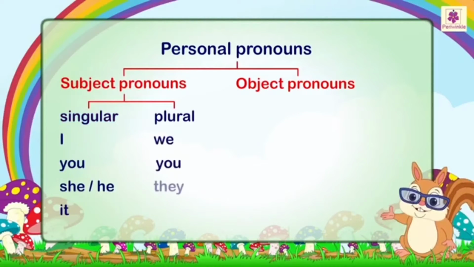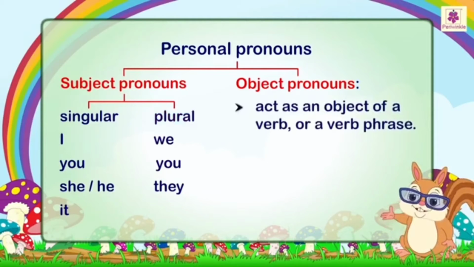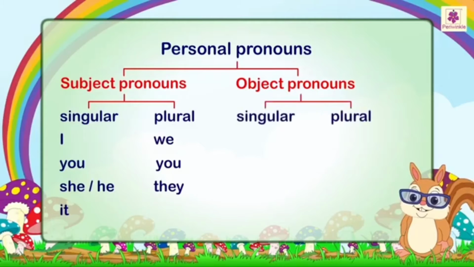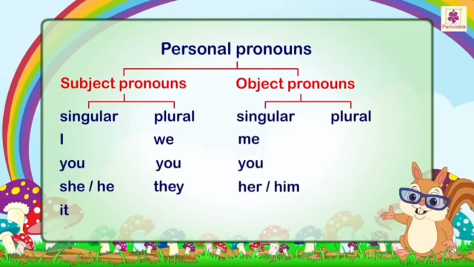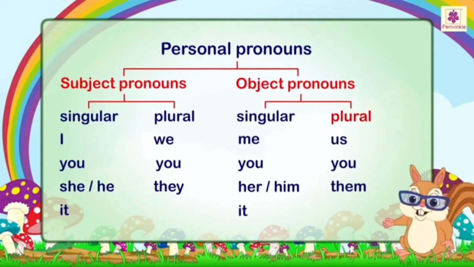We, you, they are plural subject pronouns. Object pronouns act as an object of a verb or a verb phrase. Me, you, her or him, it are singular object pronouns. Us, you, them are plural object pronouns.